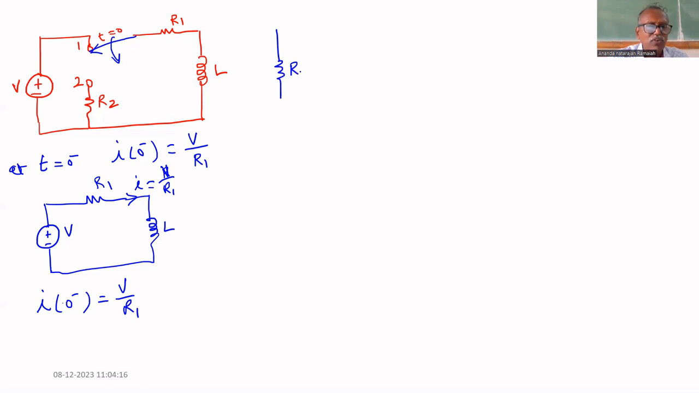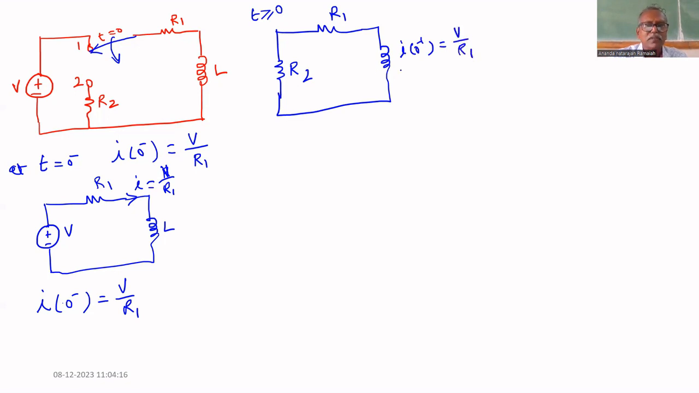From t greater than or equal to 0, the circuit is R2, R1, inductor. The inductor has an initial current of i of 0 minus equal to V by R1. This is t greater than or equal to 0. This is t less than 0. During t less than 0, this is the circuit. After t greater than or equal to 0, this is the circuit.